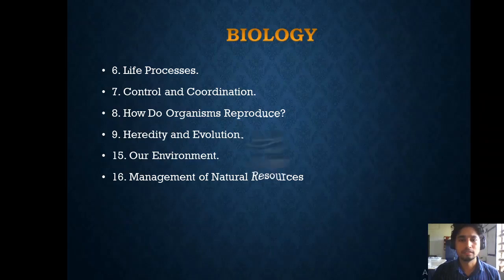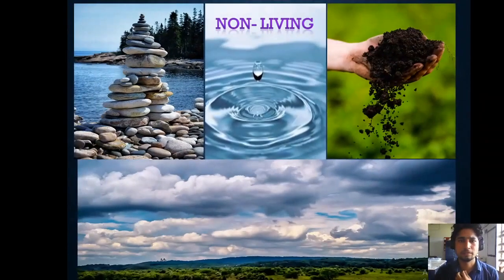Let's begin, and in the beginning, let's know about biology. Biology is nothing but the study of living organisms. So when we say living, what is non-living then? We have already learned some living and non-living things in our previous classes. Among the non-living, we see rock, water, soil, air, clouds. These are all non-living. How do we say they are non-living? What are the attributes to categorize them as non-living?